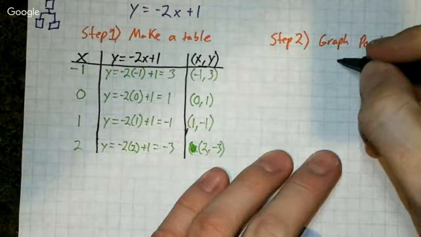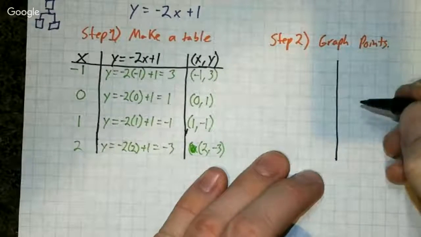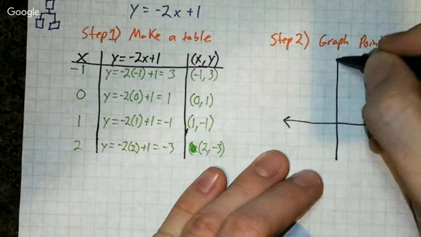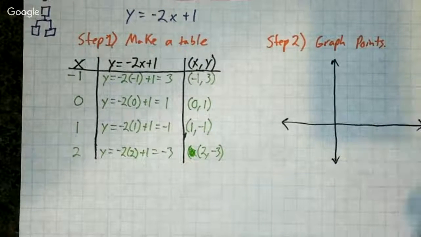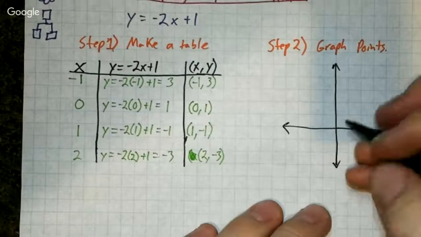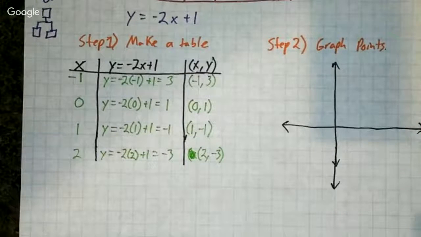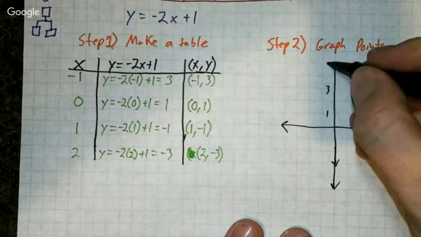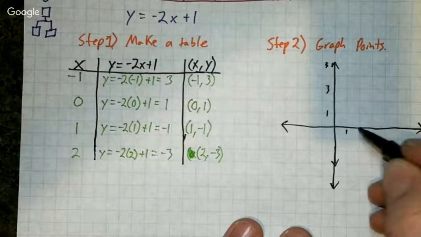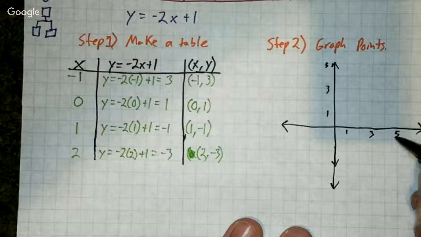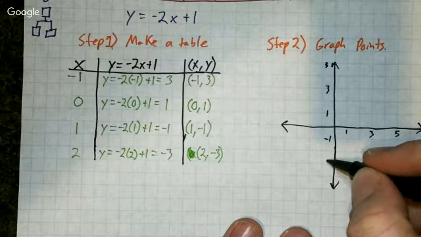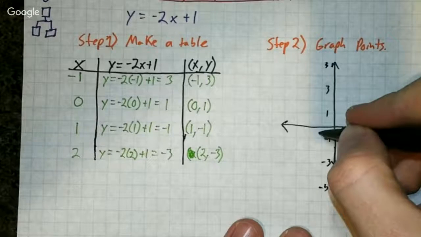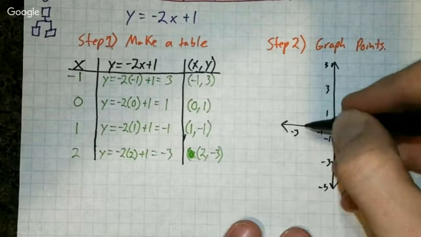So that's sort of what I need to do. So I'm going to make a graph that looks like this. There we go. Oh, I don't think I actually made this long enough. There we go. Okay, so then I say this is going to be 1, 2, 3, 5 up here, this would be 1, 3, 5, this would be -1, -3, -5. This is going to be -1, -3, and on and on and on.